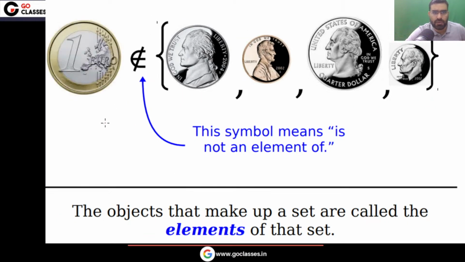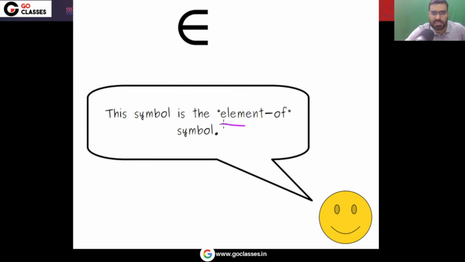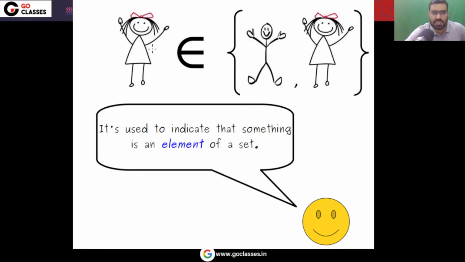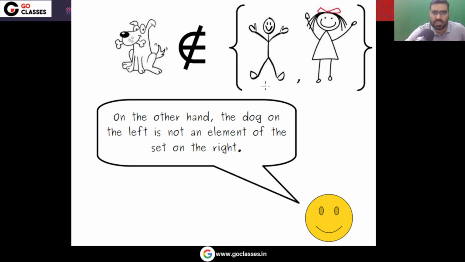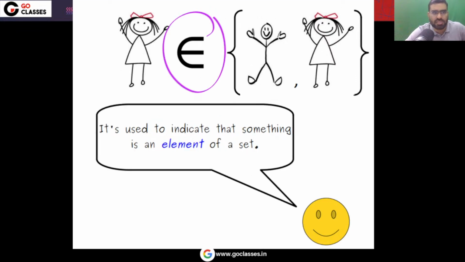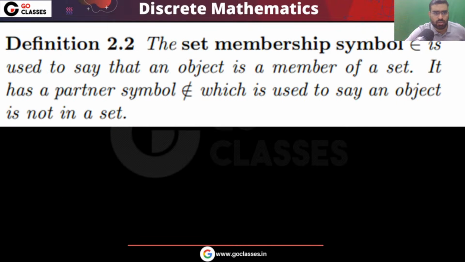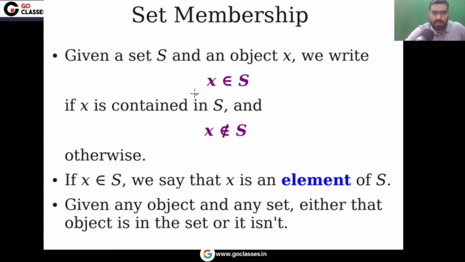Now let's move on. You can check that this is not an element of this set. So this symbol means does not belong to, is not an element of. The other symbol means element of. As you can see, this girl is an element of this set because she belongs to this set. But this dog does not belong to this set. So some elements can belong to the set, or they may not belong to the set.